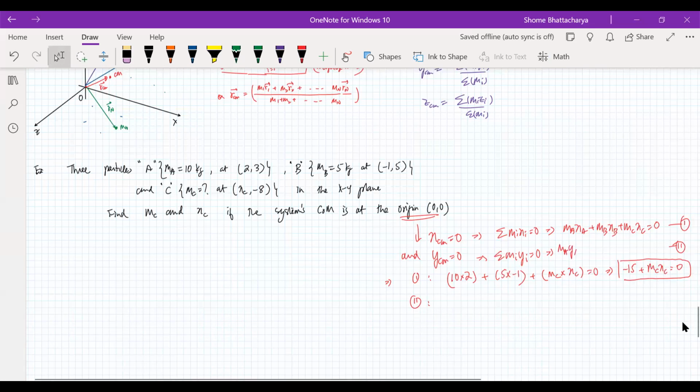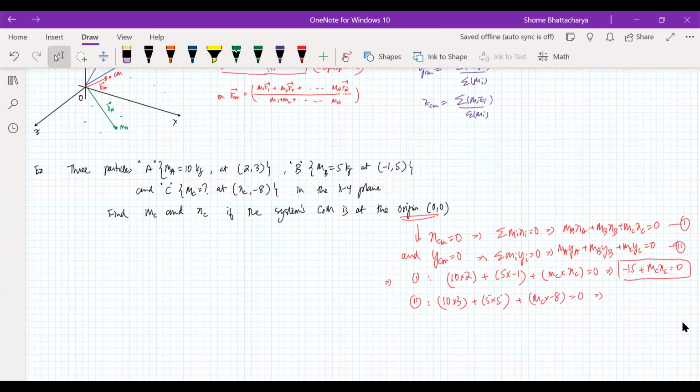ma into ya plus mb into yb plus mc into yc should be 0. So this one you'll see will directly give us the mass because we know the y coordinate of this one. So 10 into 3 plus 5 into 5 plus the unknown mass into minus 8 is equal to 0.